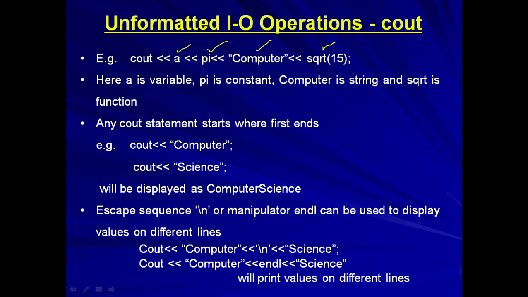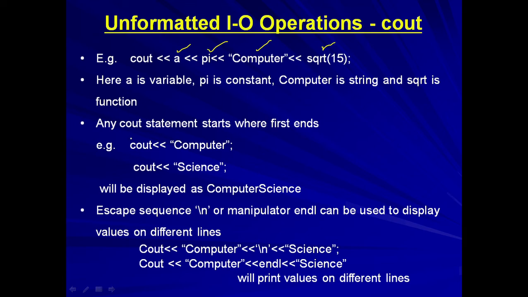Now this will display the value of A. Whatever value is stored in the memory location A will be printed. Here the value of pi will be printed. Here computer will be printed as it is. And here the value of square root of 15 will be displayed.